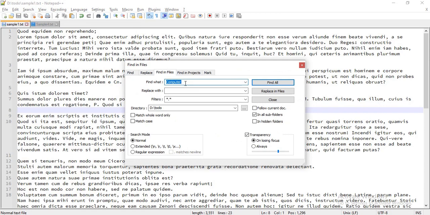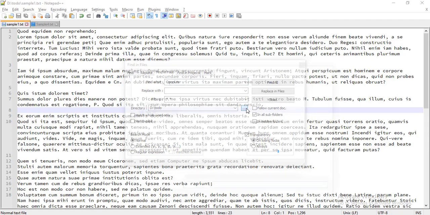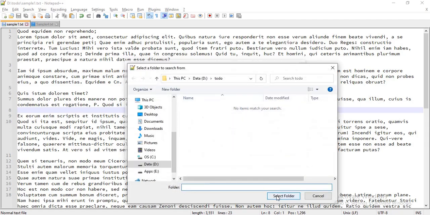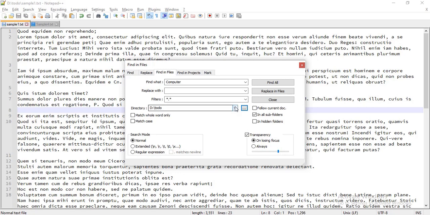Consider I have to search the word computer, and I will select my directory here. If I do a search here like Find All, or you can Replace. If you replace, it will replace in all the files where there is a hit for this word.